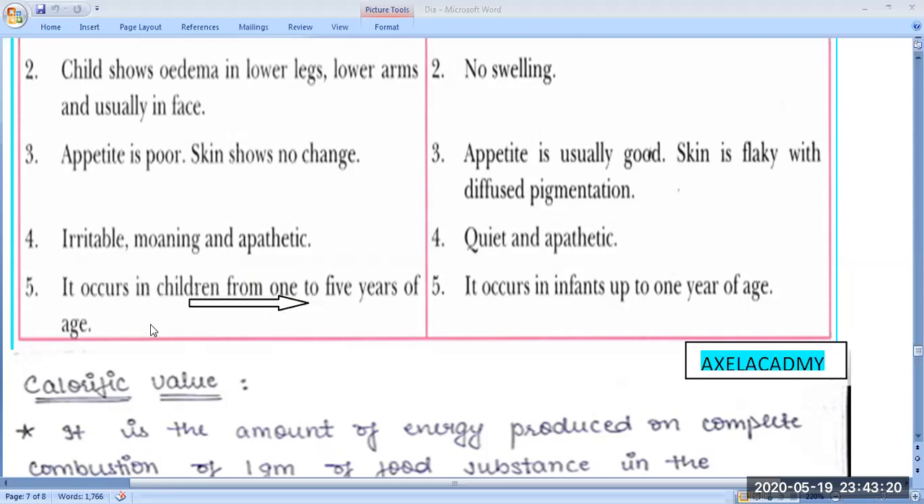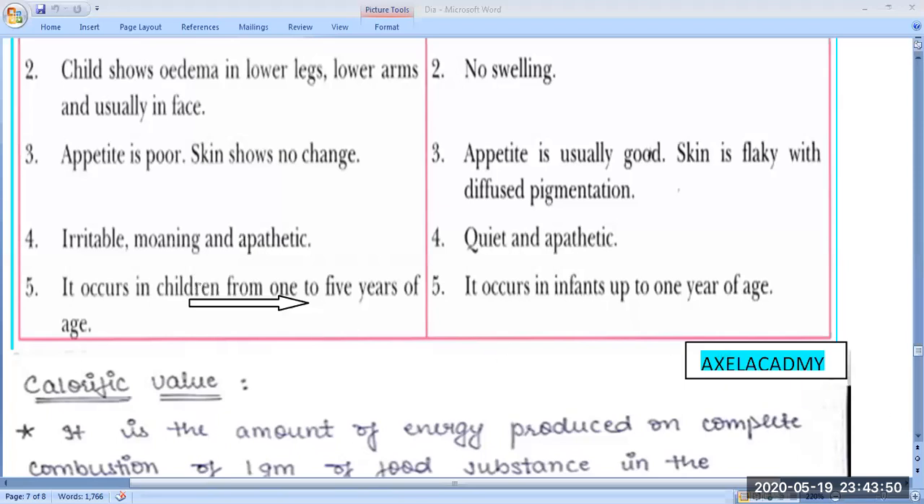In the case of marasmus, it occurs in infants up to 1 year of age, because it can take place in infants or early born babies up to 1 year of age. So this is generally found in the case of marasmus. Now we have seen the difference between Kwashiorkor and marasmus disease.